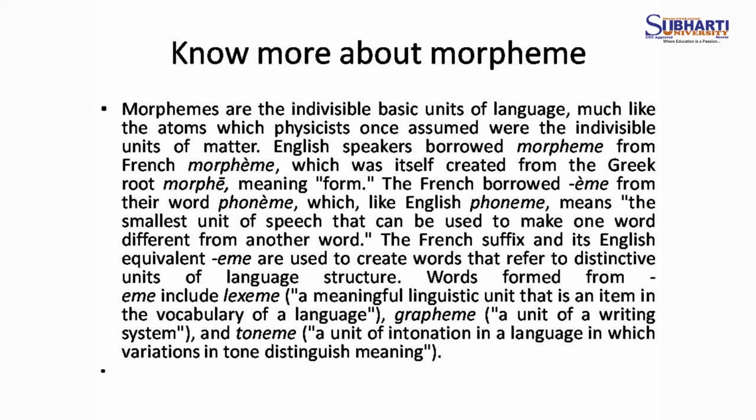And grapheme, what does grapheme mean? A unit of writing system. Grapheme means a unit of writing system. And toneme, a unit of intonation in a language in which variation in tone distinguishes meaning.